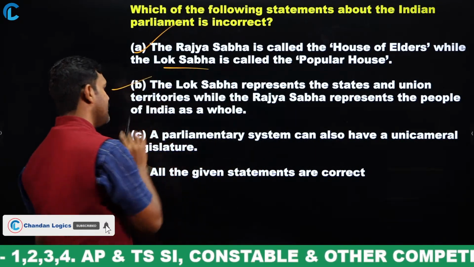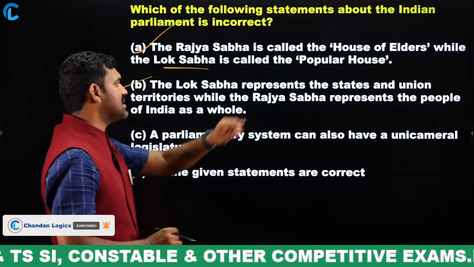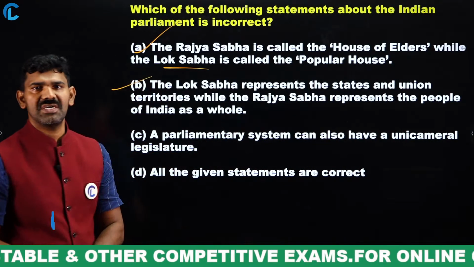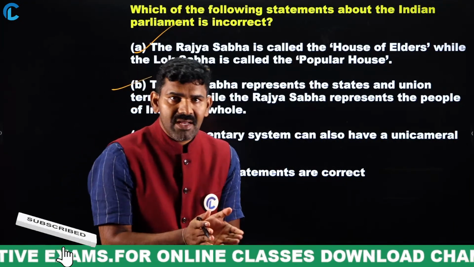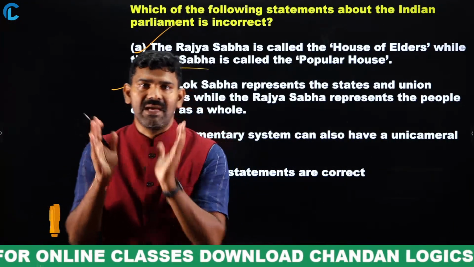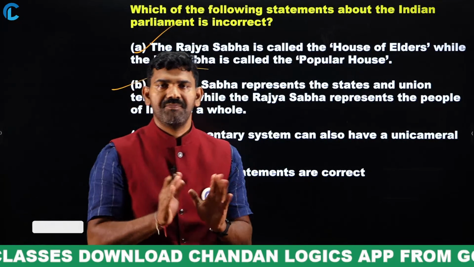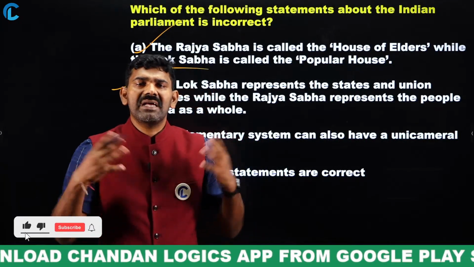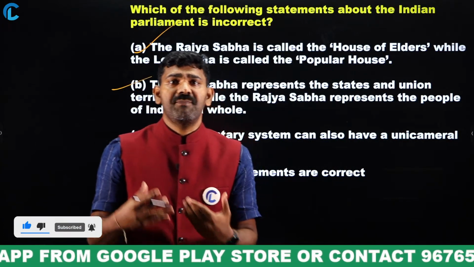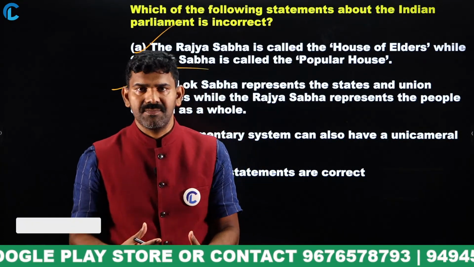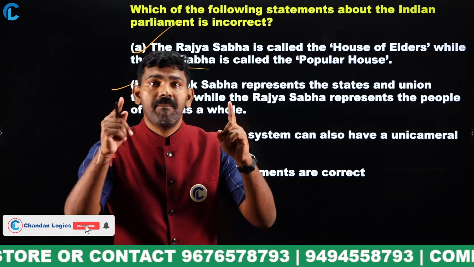Now, why is statement C wrong? A parliamentary system can also have a unicameral legislature. Remember that. When will a country have unicameral, and when will a country have bicameral? That concept you should understand. Especially for big countries which have not reached the stage of maturity in governance, you need to have bicameral.